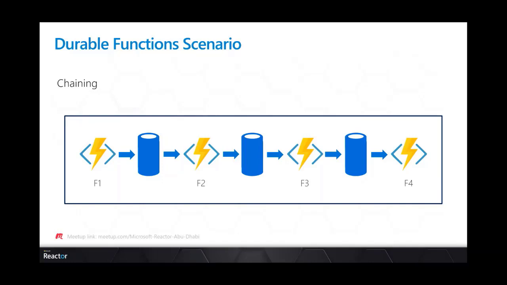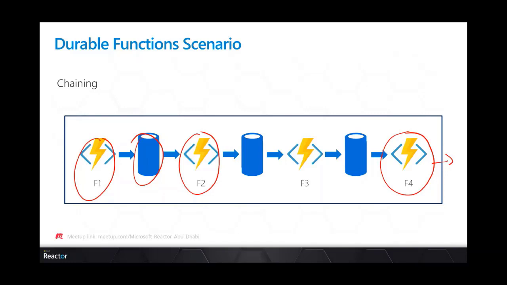For example, here we have function f1, and the output of the first function, f1, is the input of the second function, f2. And finally, we have the last output, which is from f4.